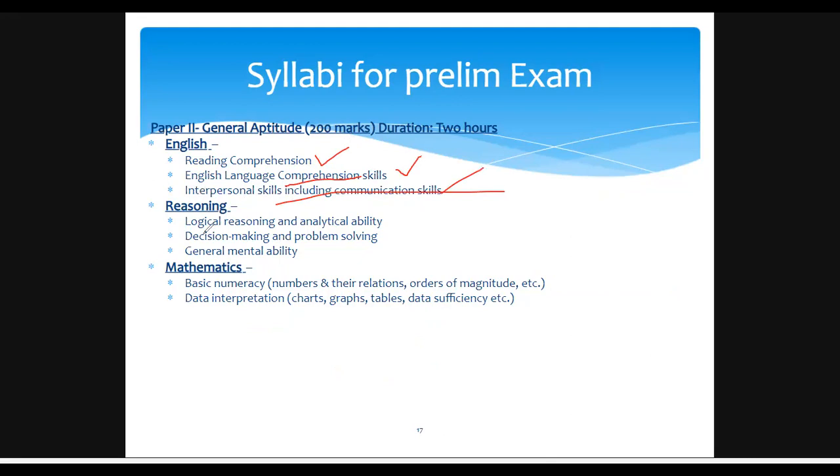And under the reasoning, logical reasoning and analytical ability is there. Decision making and problem solving is also there, and general mental ability is also there. And under mathematics, basic numeracy. That means the numericals that you have studied till your class 10th will be asked, right? And data interpretation, that means charts, graphs, tables, and data sufficiency, etc. Actually, this can be easily done by the students who are studying economics, because they are associated with all these things, right?